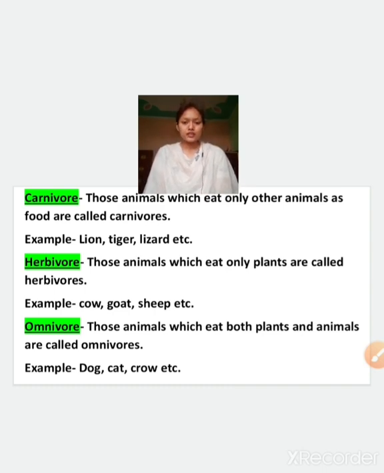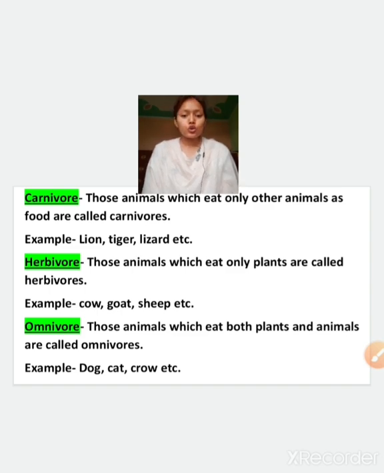The next one is herbivorous. What are herbivorous? Herbs, plants. So those animals which eat only plants or plant products are known as herbivores, like goat, cow, sheep. Dog is not one, it comes in carnivorous, as it eats flesh and other things also.